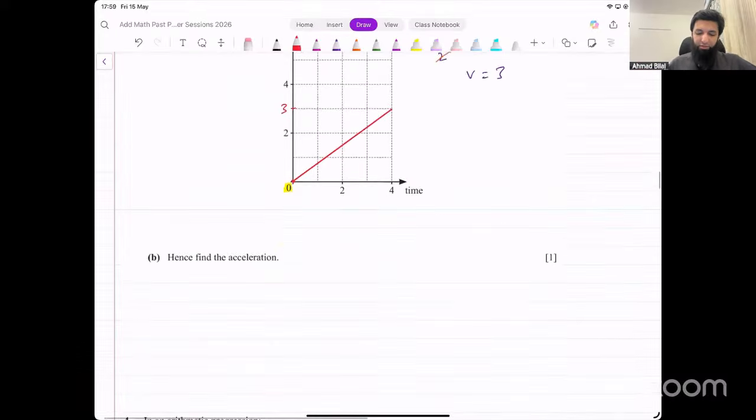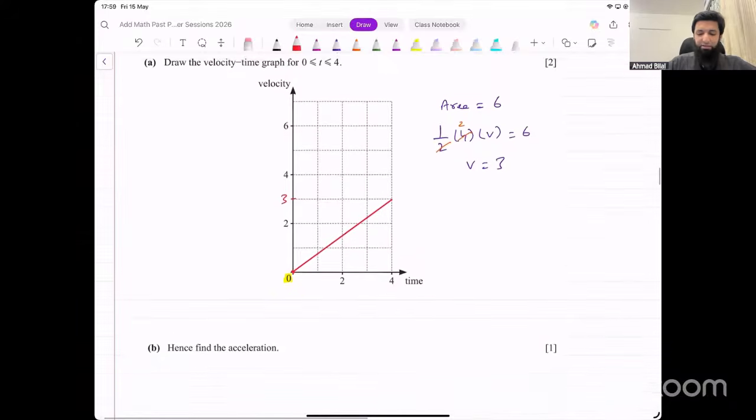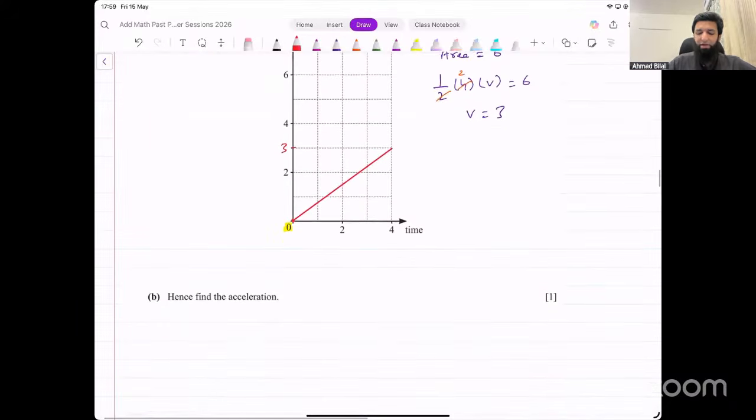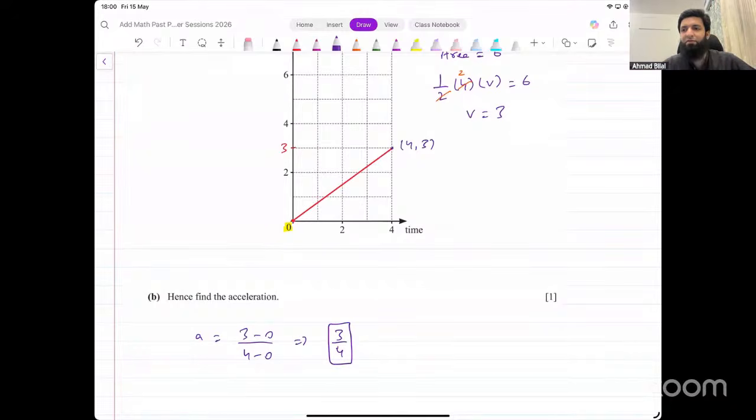Let's look at the next part now. Now they're saying, hence find the acceleration. Now we have the graph. Acceleration from a velocity time graph is given by the gradient of the graph. We can find the gradient. Let's take this point. One is the origin, right? So this point is 4 and 3. So acceleration is 3 minus 0 over 4 minus 0. What will that become? 3 over 4, or you can say 0.75, and that's the acceleration we were looking for. The second part was fairly straightforward.